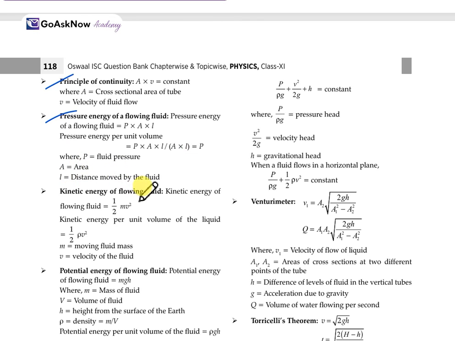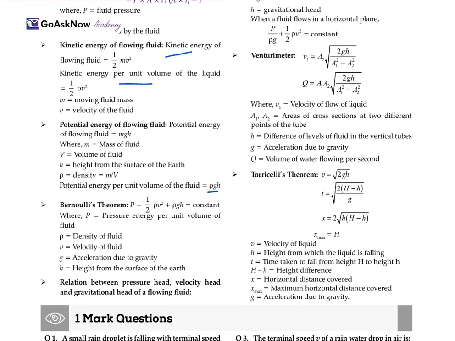Also, kinetic energy of the flowing liquid is half m v squared. So kinetic energy per unit volume is half rho v square. This is the kinetic energy for the flowing liquid, and potential energy is mgh for a normal liquid. When we talk about the fluid per unit volume, it will be rho gh.